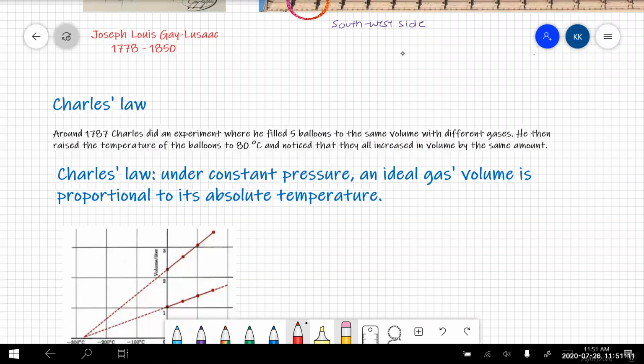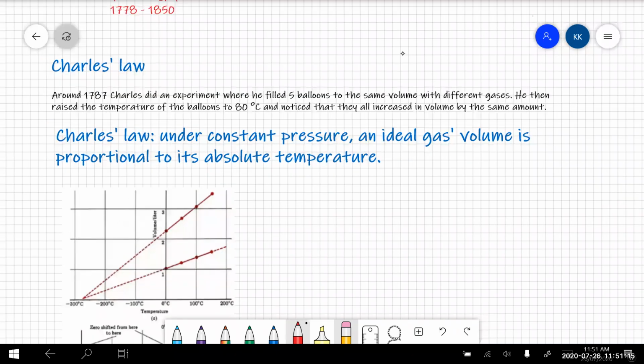So Charles' Law, published by Gay-Lussac, says that under constant pressure, an ideal gas's volume is proportional to its absolute temperature. Now, when we talk about absolute temperature and absolute scales, absolute means the scale starts at 0.